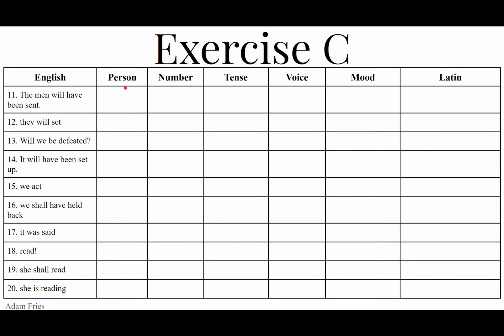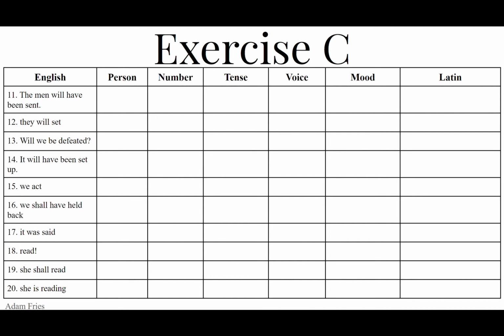Now, because we have a future perfect passive, we need the fourth principal part of mitto, mittere, misi, missus. So missus, make sure you treat it like an adjective of the first and second declension: missus, missa, missum. Now, because the subject is the men, you have to make it plural masculine. So missus must become plural masculine. So we want the I ending. Missus, singular masculine, becomes missi, M-I-S-S-I.